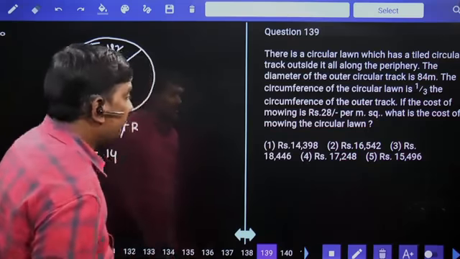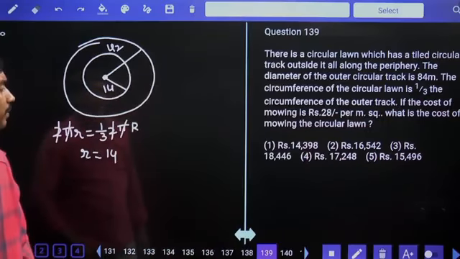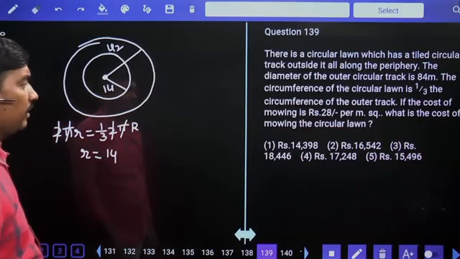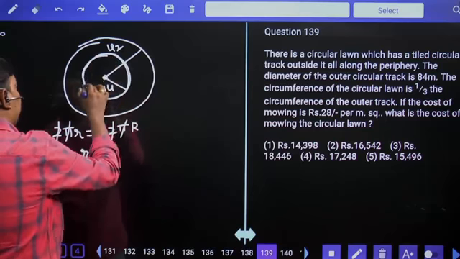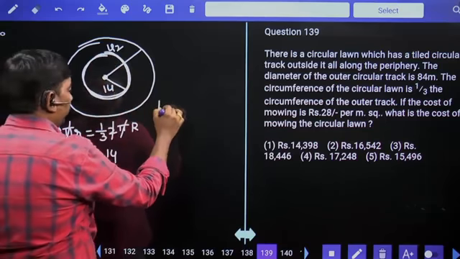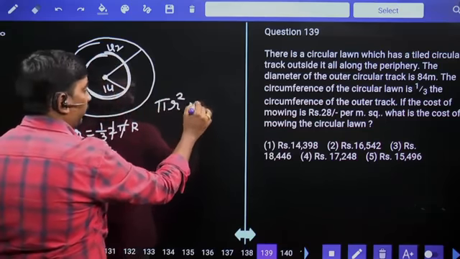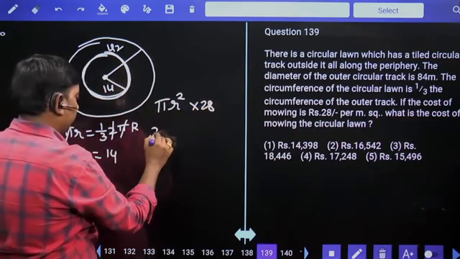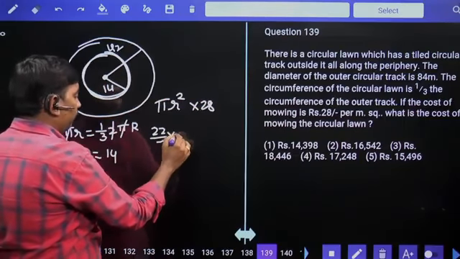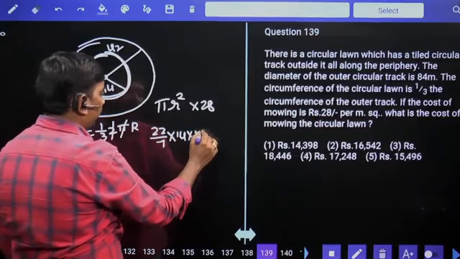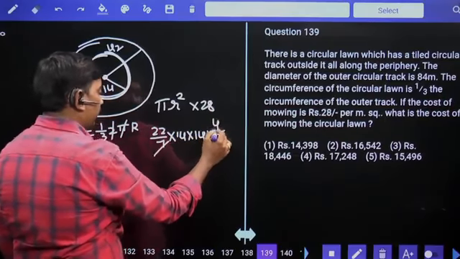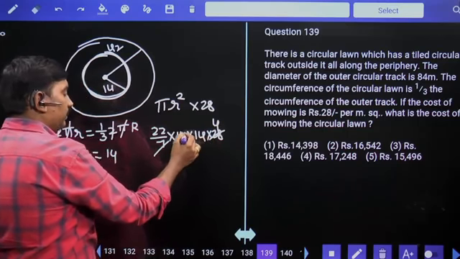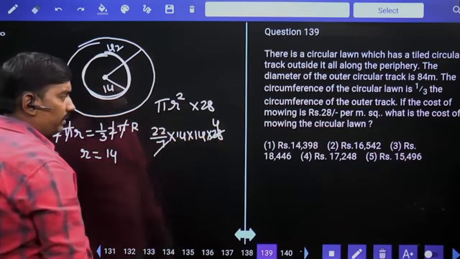Next. If the cost of mowing is 28 rupees per square meter, what is the cost of mowing the circular lawn? Circular lawn means inner circle. So mowing means area of the circle, pi r square, at the rate of 28 rupees per meter square. 22 by 7 into 14 into 14 into 28. 7 4s are 28. 4 4s are 16. 6 4s are 24. 4 2s are 8.